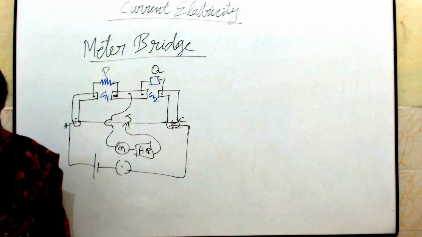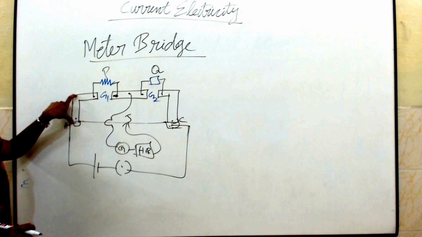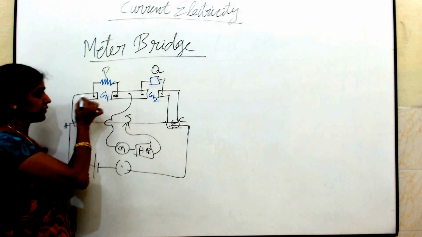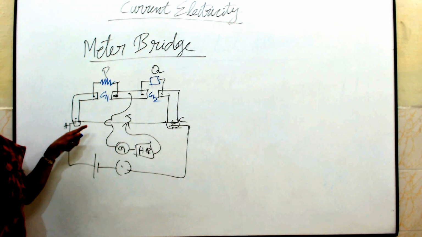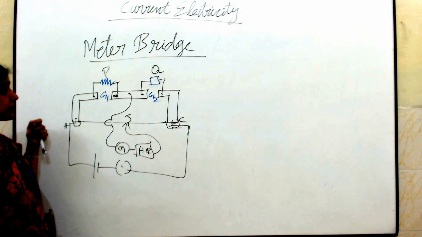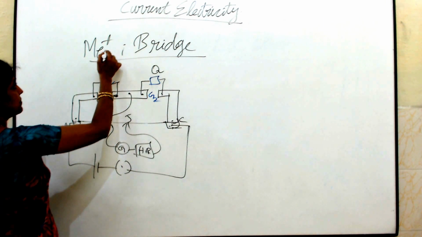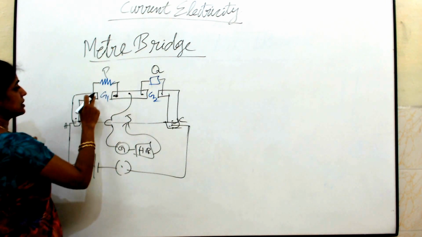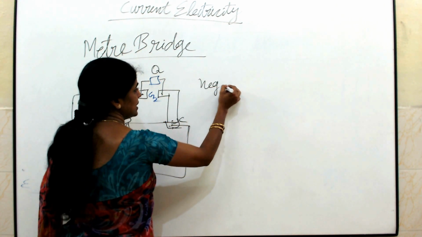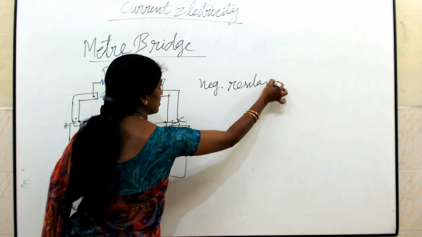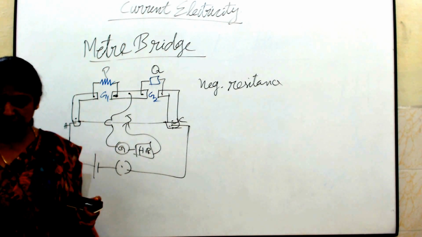So this meter bridge wire consists of 6 strips of copper. See here, these are the 6 strips of copper which have negligible resistance. So this is your meter bridge. It is made up of 6 strips of copper of negligible resistance, and it is connected to a wooden board.